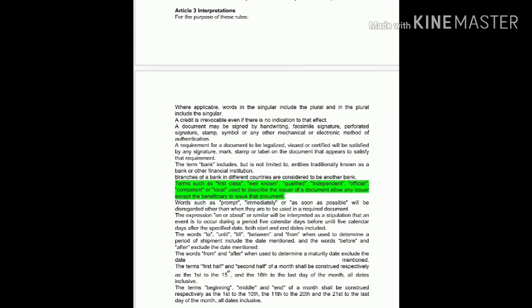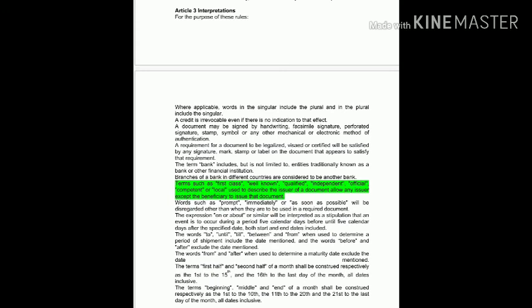And another one is the words to, until, till, between, and from, when used to determine a period of shipment, include the date mentioned, and the words before and after exclude the date mentioned. So this one is also used in additional conditions to calculate the period of shipment.